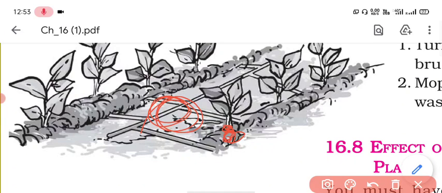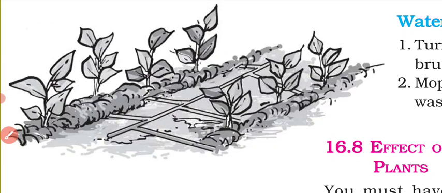But if we use other methods, lots of water can easily be wasted in the air, because in the sprinkler system most of the water is evaporated. So to reduce the evaporation of water at the time of irrigation, we use drip irrigation. So this is the most appropriate method in those areas where the scarcity of water is very high.